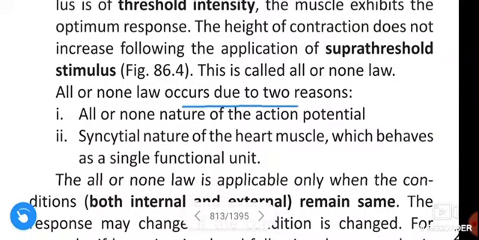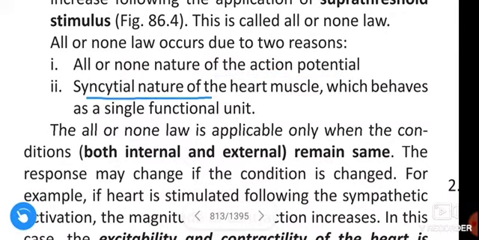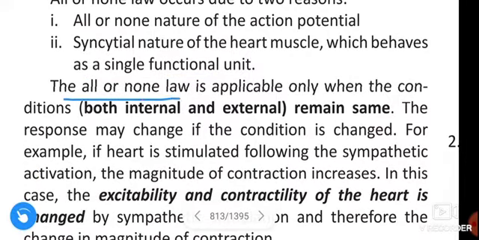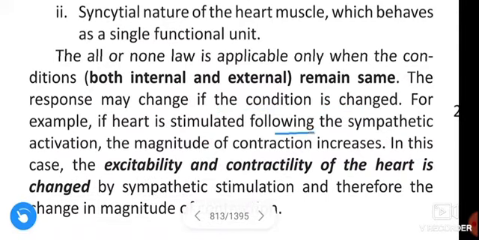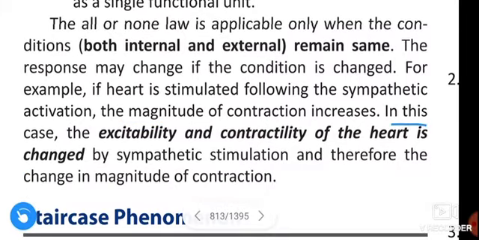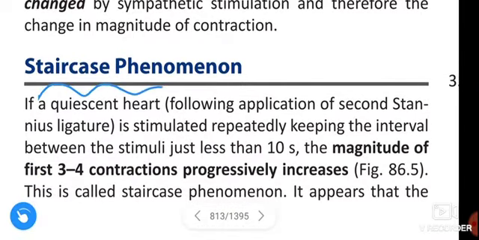All or none law occurs due to two reasons: the all or none nature of the action potential, and the syncytial nature of the heart muscle, which behaves as a single functional unit. The all or none law is applicable only when the conditions, both internal and external, remain the same. The response may be changed if the condition is changed. For example, if the heart is stimulated following sympathetic activation, the magnitude of contraction increases. In this case, the excitability and contractility of the heart is changed by sympathetic stimulation and therefore the magnitude of the contraction changes. Next, staircase phenomenon.